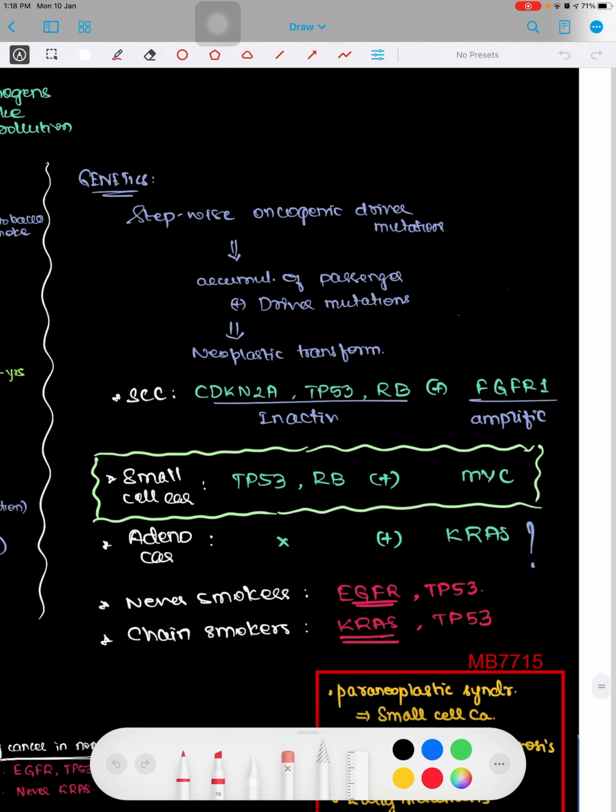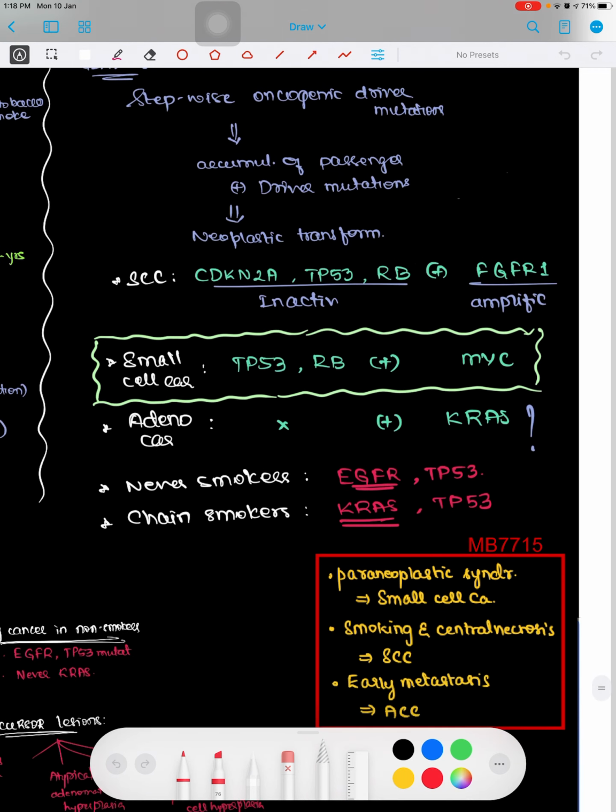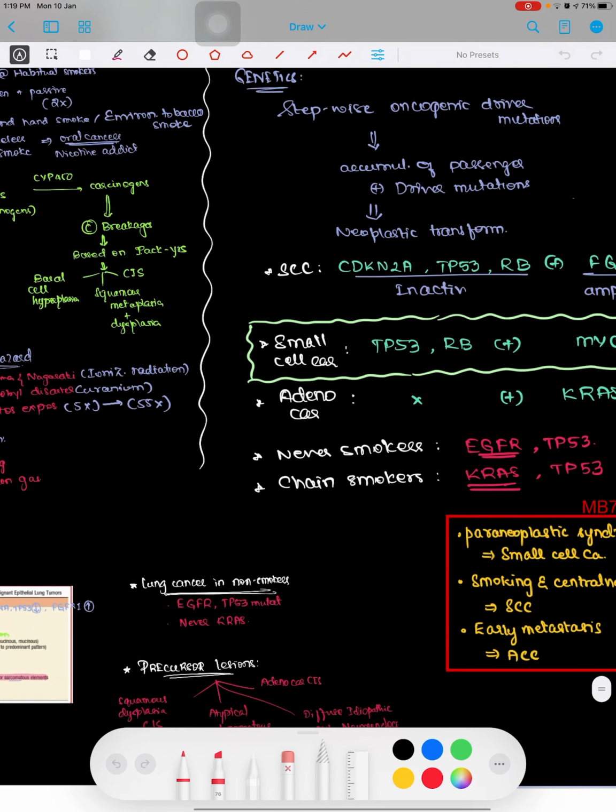In case of squamous cell, there will be inactivation of TP53 and RB. For small cell carcinoma, they are completely lost. And in case of adenocarcinoma, there will be KRAS mutation. And remember that in case of non-smokers, it will be EGFR that is going to get mutated along with TP53, while for chain smokers it is K, that is KRAS mutation that is going to occur. So you have to make some small memory tips that you can remember and summarize into a very short note.